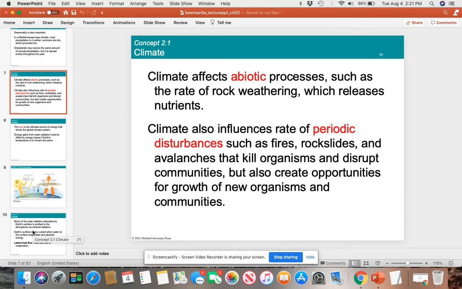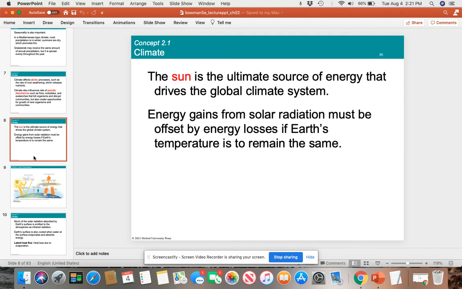Ecology looks at the living or biotic factors as well as the abiotic factors, so the non living factors. And that's where climate comes in. Remember, climate is long term. Because we talk about autotrophs, specifically plants which use photosynthesis to make their own food, photosynthesis depends on sunlight. The sun is the ultimate source of energy.